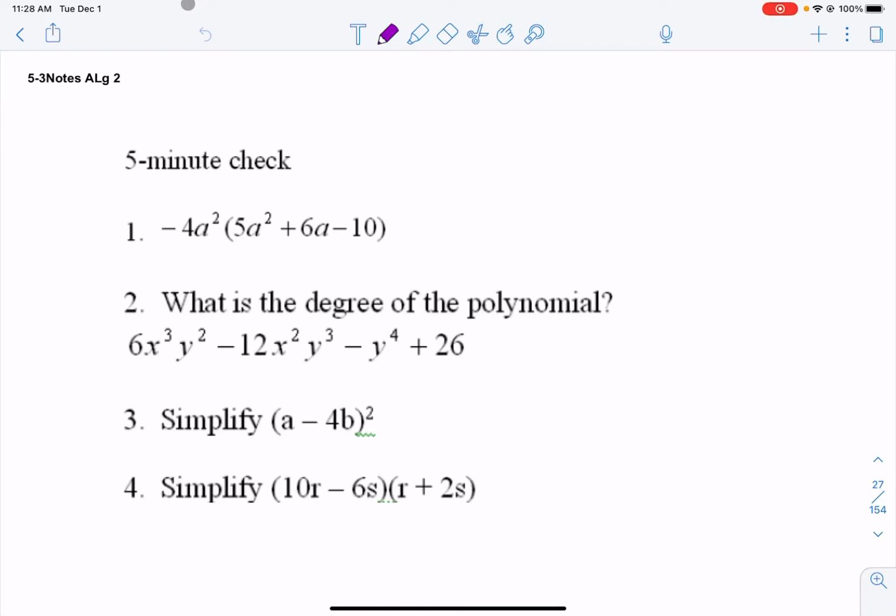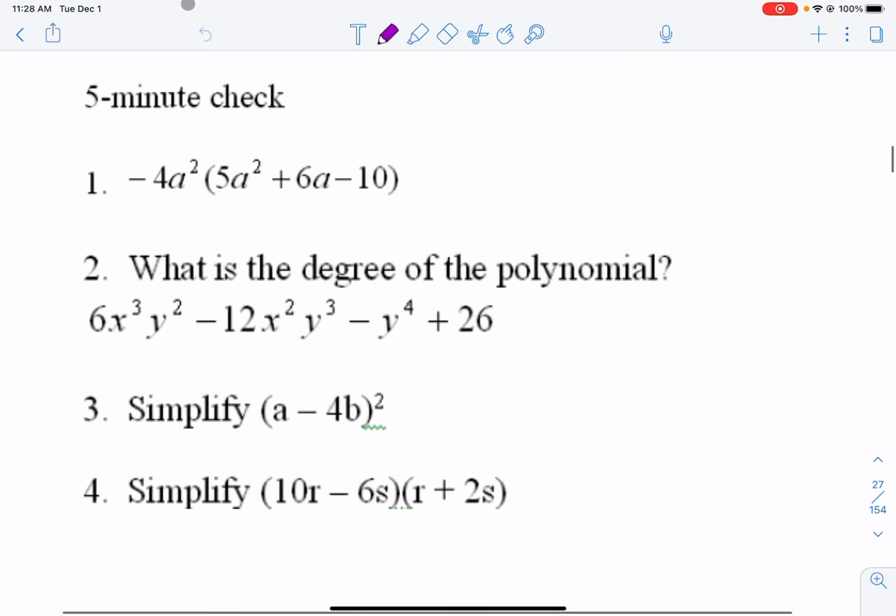So before we start the 5-3 notes, let's just take a minute and do some problems together. Problem number 1 uses the distributive property. We're going to take this negative 4a squared and multiply it by all the terms in the parentheses. So the first piece, we have a negative times a positive, that's a negative. Then do the 4 times the 5.